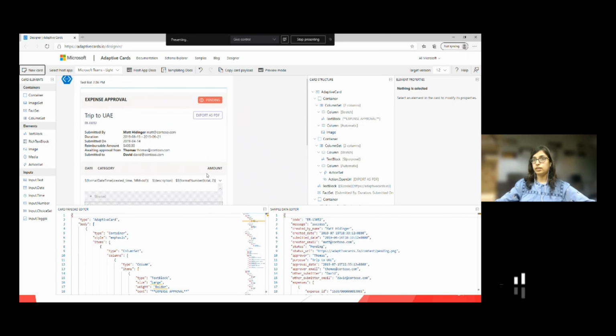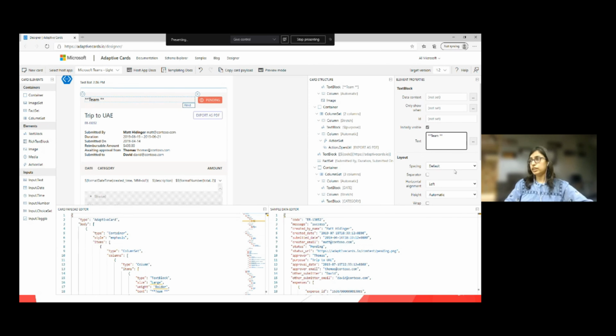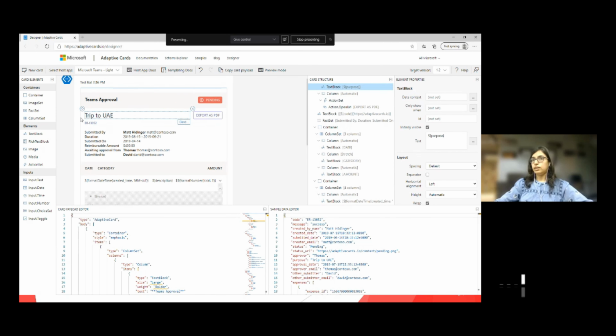Once you use the sample, you can click on the components. Like I click on the title here, and I don't want to call it expense approval. I want to call it Teams approval. I don't want to call this trip to UAE.